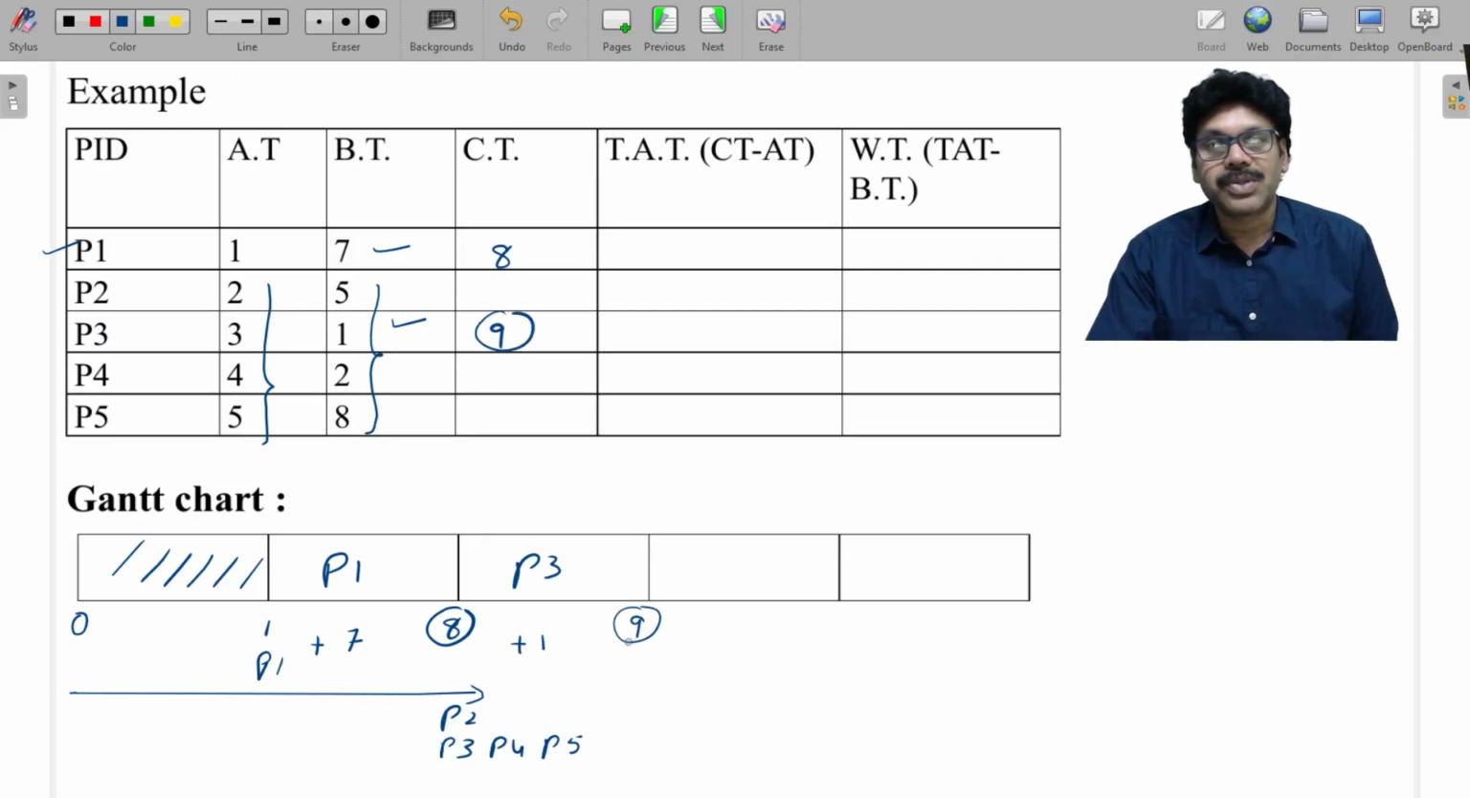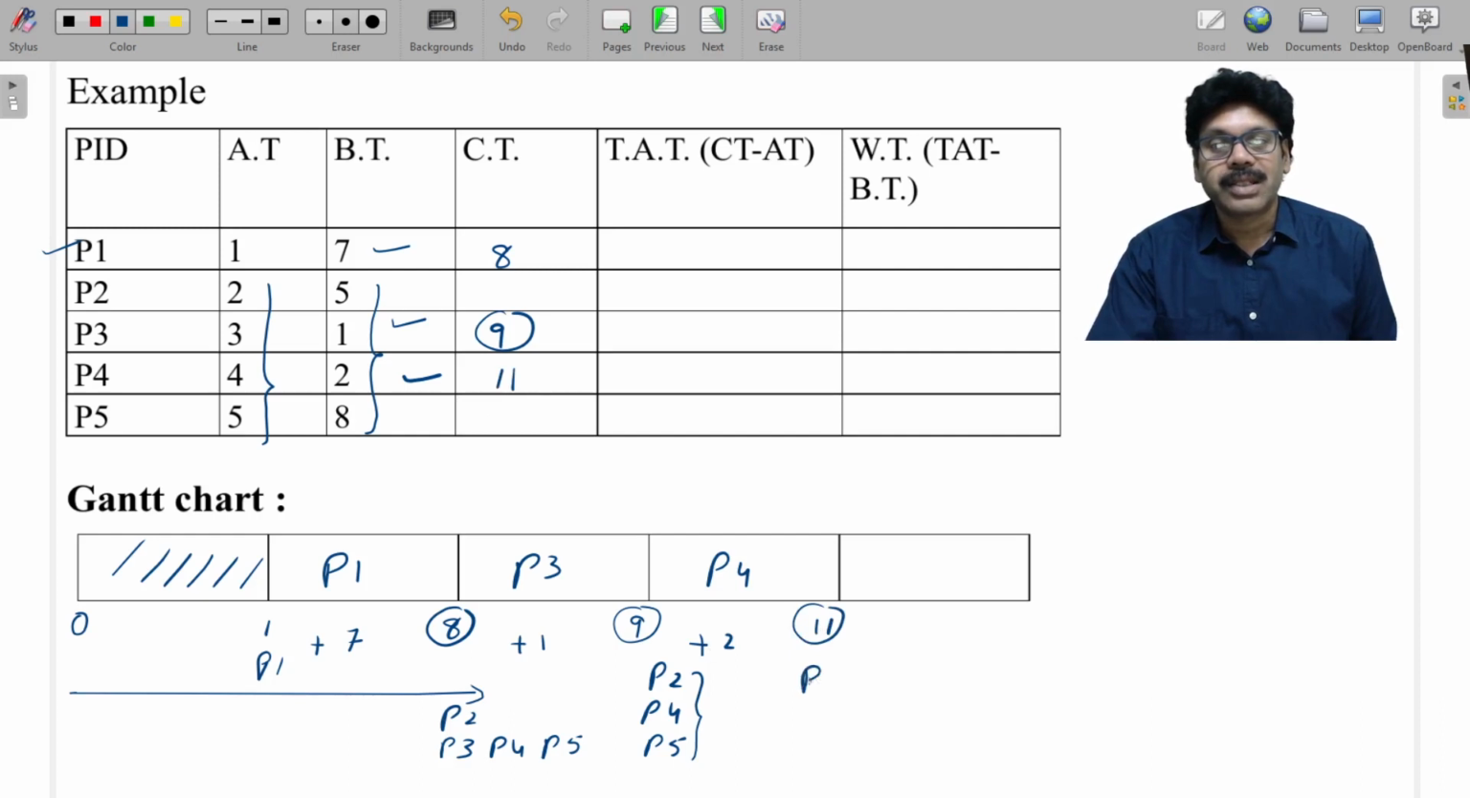Then the rest of the processes after P3 are P2, P4, and P5. Among these 3, which has the lowest burst time? None other than P4. So P4 gets executed for 2 units of time. By 11 it also got completed.